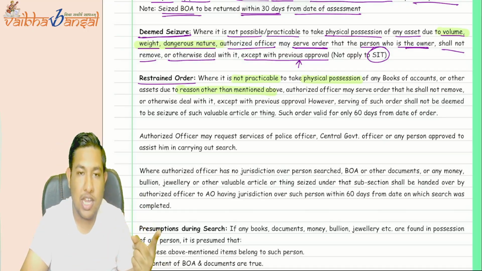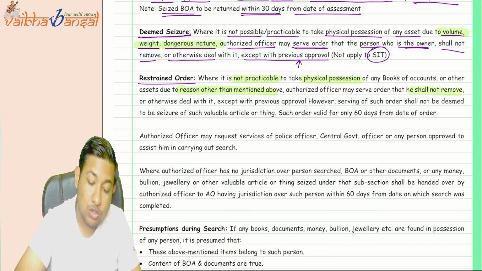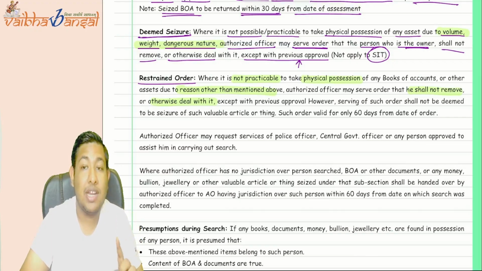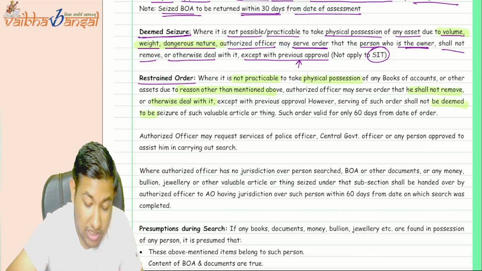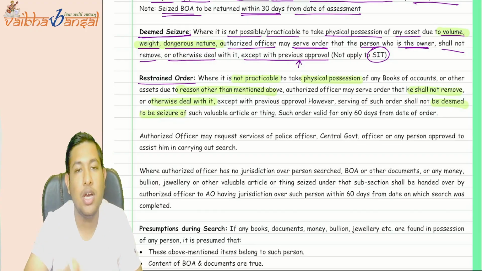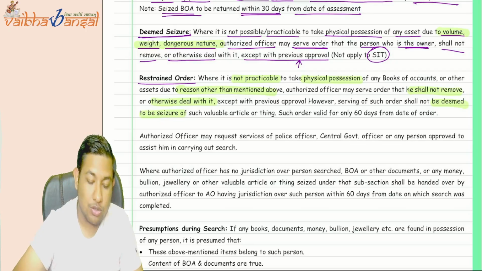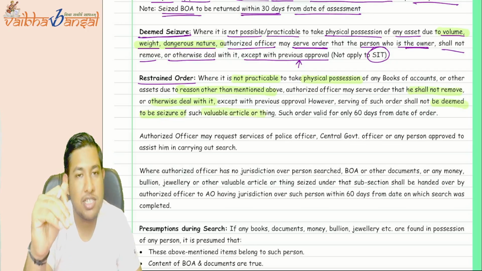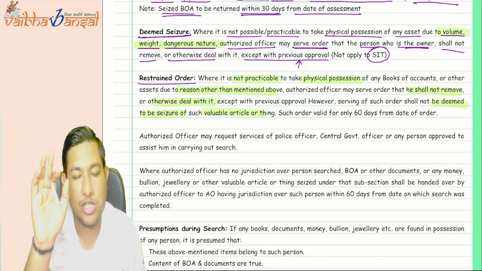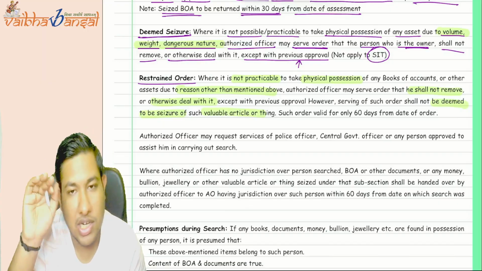Okay, in that particular case, you can give the same orders to the person whose authority is on that particular goods. But it is not a deemed seizure, it is a restrained order that you cannot deal in these particular goods. We are just saying you should not remove these particular goods from these premises, or you should not deal with it.